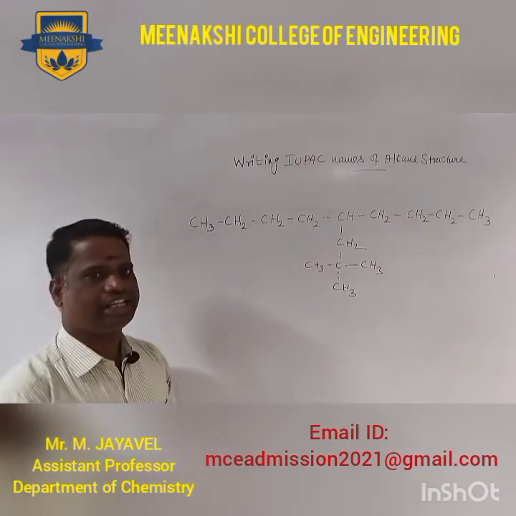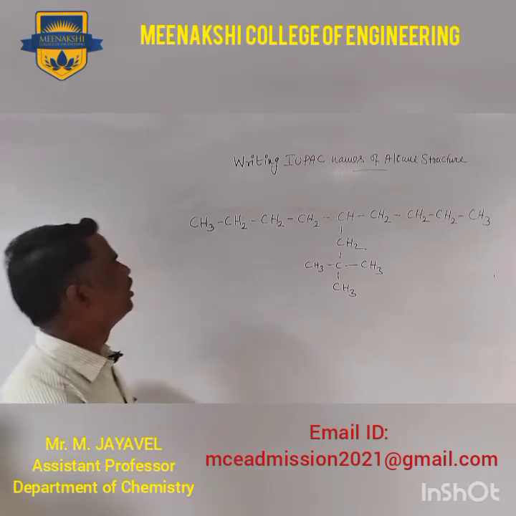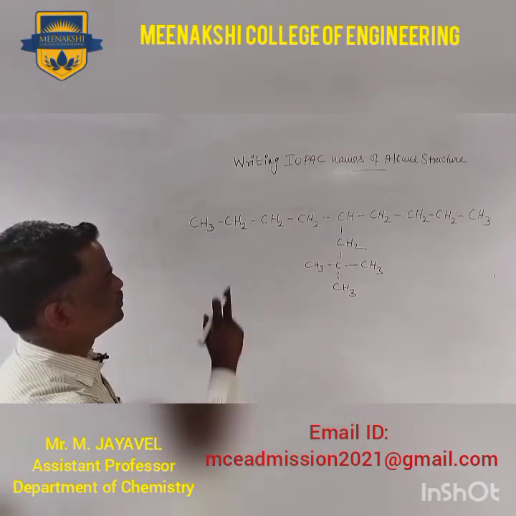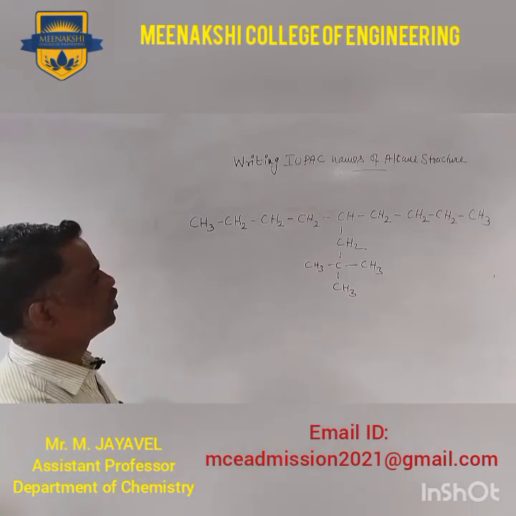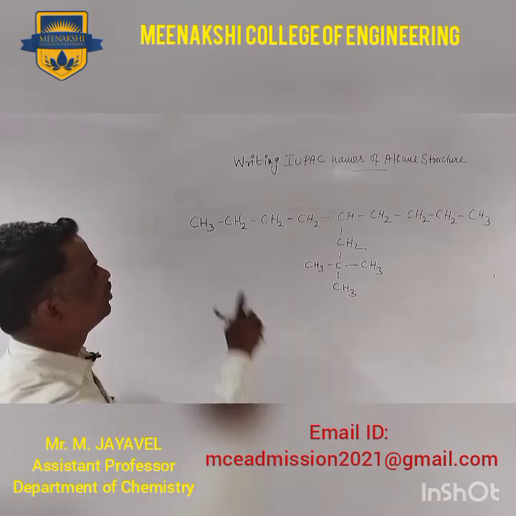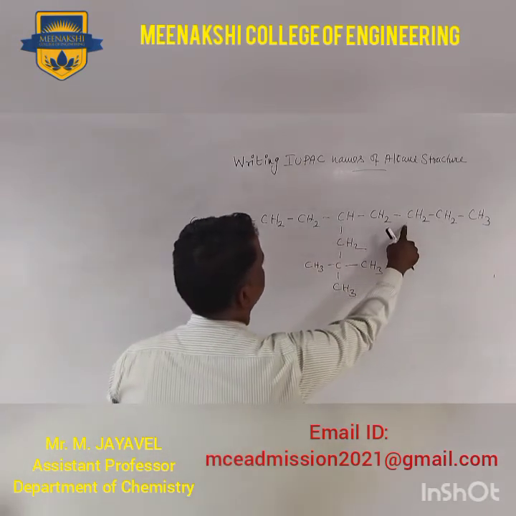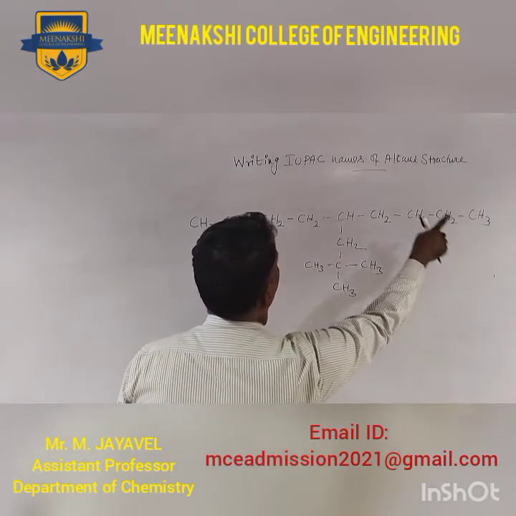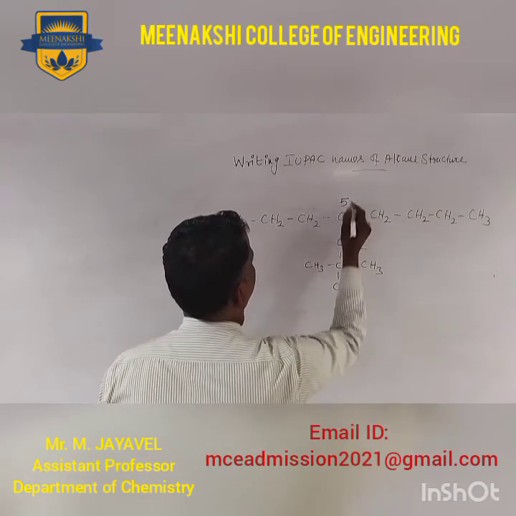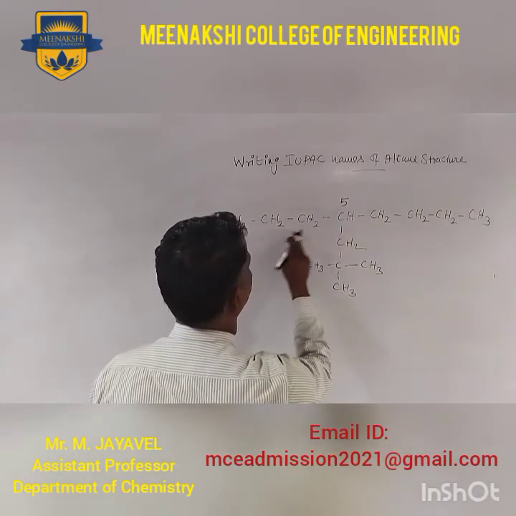So the last example, again you can choose the continuous longest chain: 1, 2, 3, 4, 5, 6, 7, 8, 9. So the fifth position for branching: 1, 2, 3, 4, 5, 9.